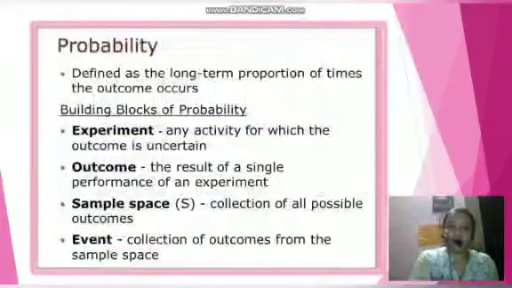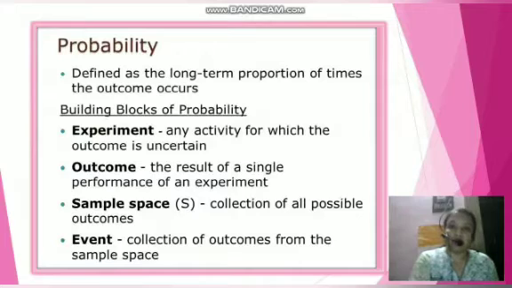Now, probability is also defined as the long-term proportion of times an outcome occurs. This is another definition from another book. There are some terms such as experiment, outcome, sample space, event. We are going to just revise them.